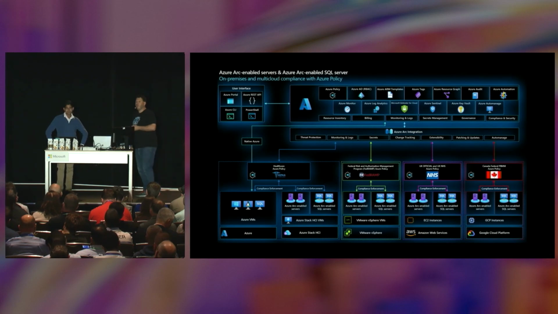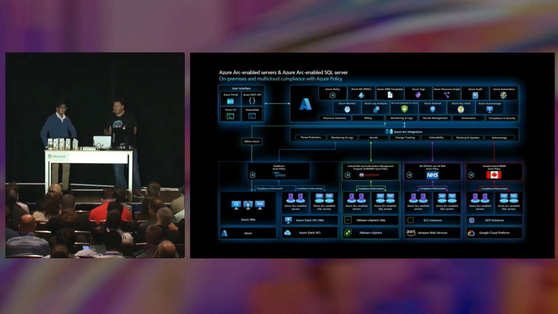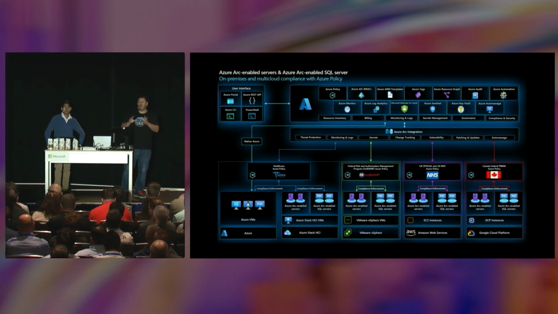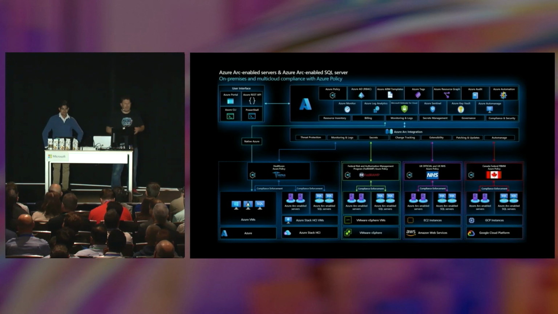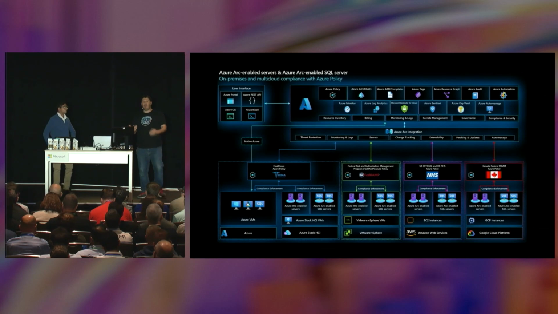So the slide that you see here really illustrates the notion of building compliance for different set of resources, different set of use cases, different set of governance and compliance requirements, right? So that's why you see here those four examples for different compliance policies that are out there in the wild, right? GDPR, NHS, HIPAA, all these compliance policies that we have out there, those are real requirements that are coming from customers.